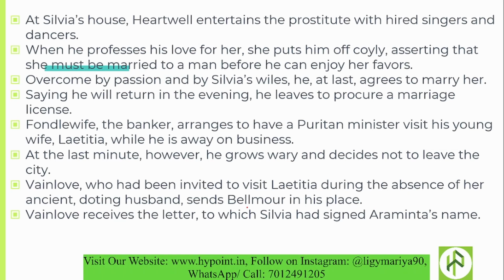Vain Love and Laetitia got attracted to each other, and Laetitia even invited Vain Love to her house when her husband was absent. So Vain Love, instead of going by himself, sends Belmore in his place. Vain Love receives the letter to which Sylvia had signed Araminta's name. So like Lucy and Sylvia decided, they wrote a letter signed by Araminta's name, and this letter was received by Vain Love.